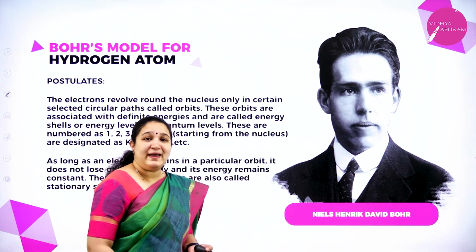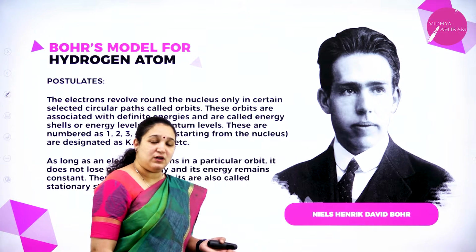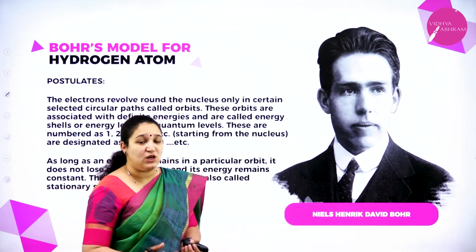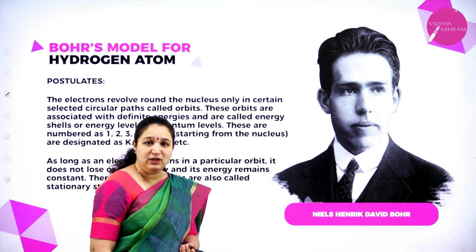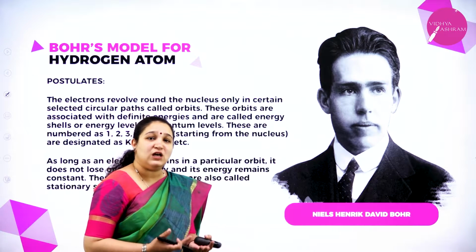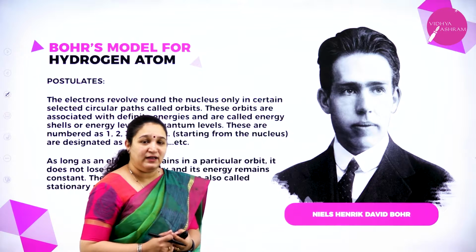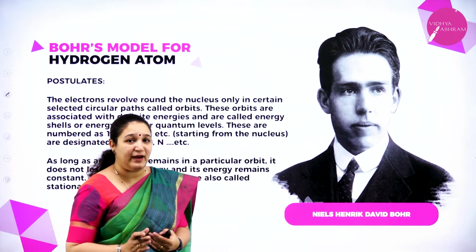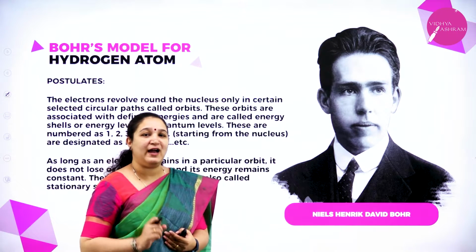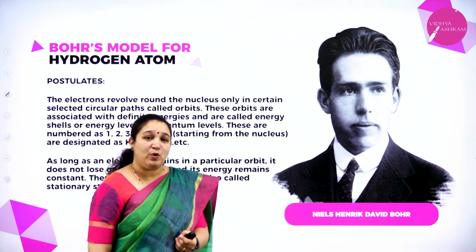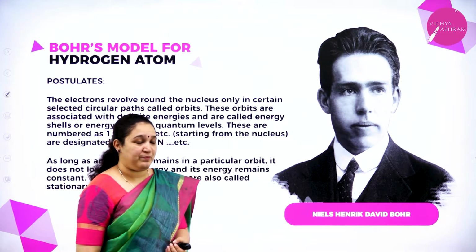Niels Bohr, by applying Planck's quantum theory to Rutherford's nuclear atomic model, put forward his new model, and it's called as Bohr's atomic model for hydrogen atom. So the postulates go this way.